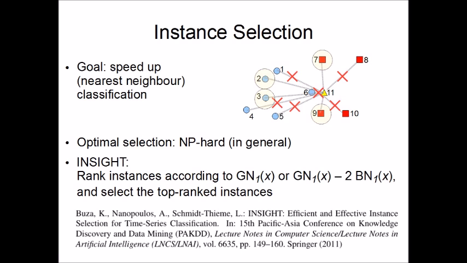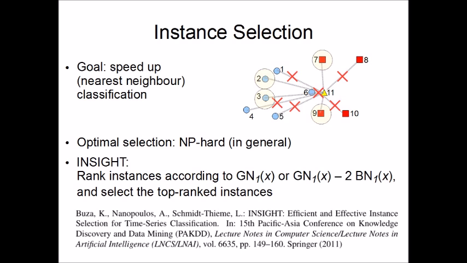There are various speed-up techniques for nearest neighbor classification. Some of them may be based on calculating the distance or similarity measure efficiently. Some other speed-up techniques may be based on indexing. Here, we will only focus on instance selection, and I will argue that it is important to take the phenomenon of hubness into account while selecting instances.